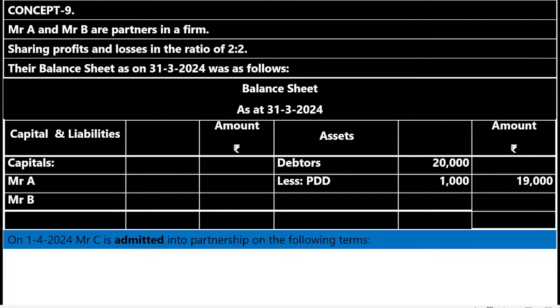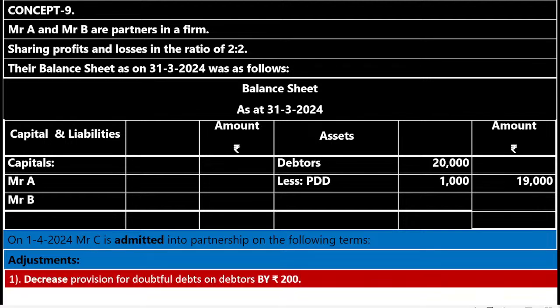On 1/4/2024, Mr. C is admitted into partnership on the following terms. Now this question is relating to admission of a partner because the word used is admitted. Who are the old partners? Mr. A and Mr. B. What is the old profit sharing ratio? OPSR 2:2. What is the old balance sheet date? 31st/3/2024. The date on which the new partner is admitted into the partnership firm is 1/4/2024. Who is the new partner? Mr. C.